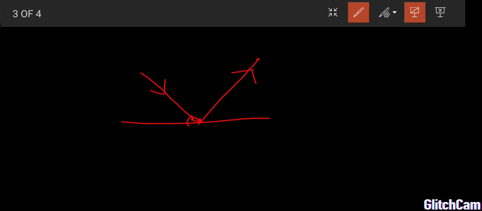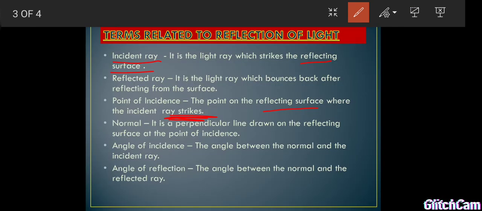This is called reflected ray. So what are the important terms? First one is incident ray, second one is point of incident, and third one is reflected ray. It is the ray of light which is bounced back from the reflecting surface.